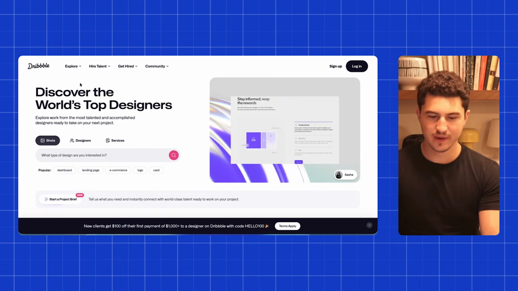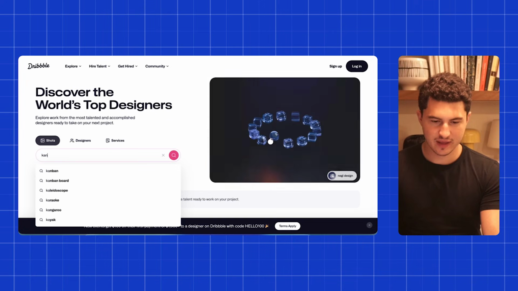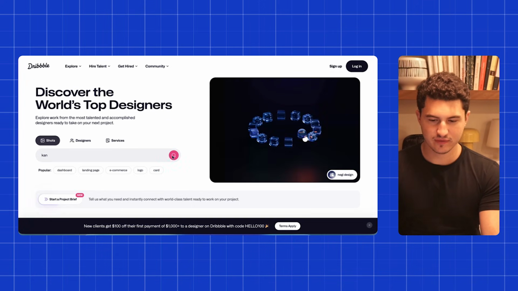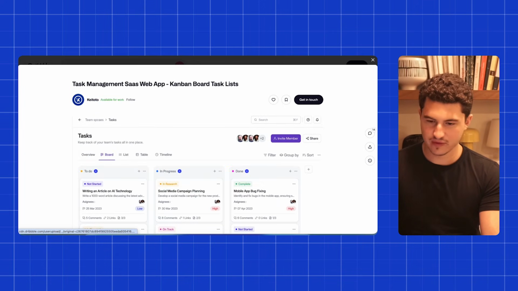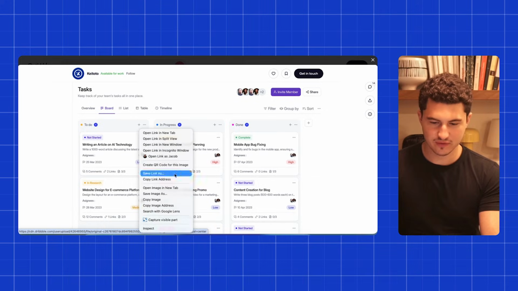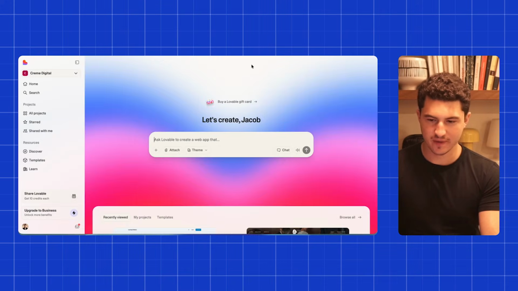The first thing I'm going to do here is go into Dribbble. I'm going to look at some Kanban boards to see if we can find some inspiration for this. So I really like this one, pretty similar to Trello. So I'm going to take this in here to Lovable.